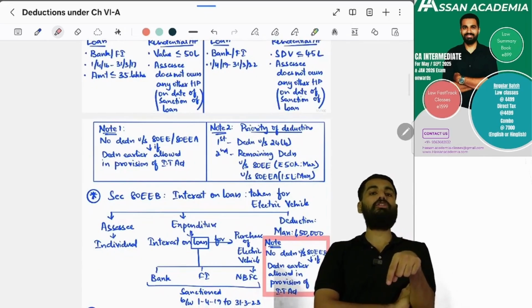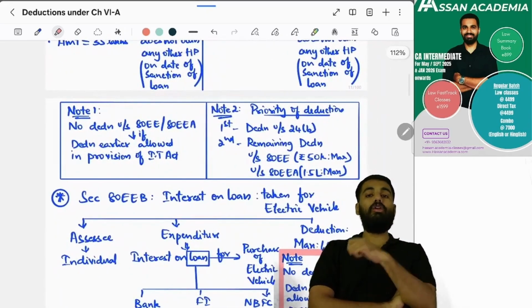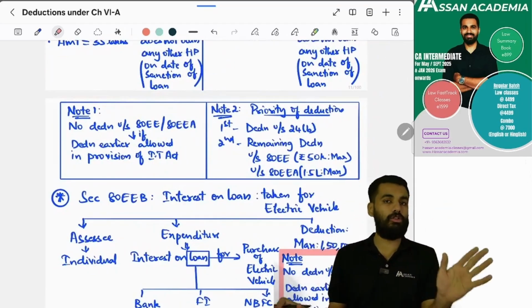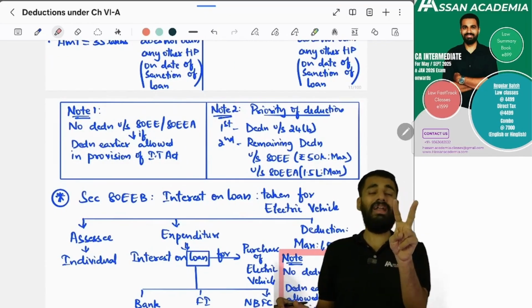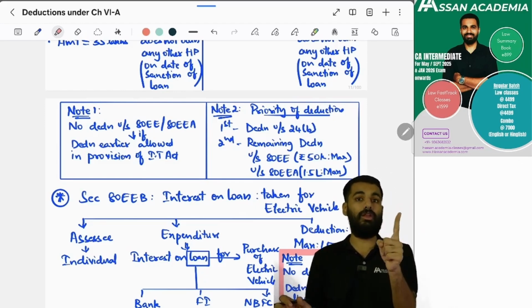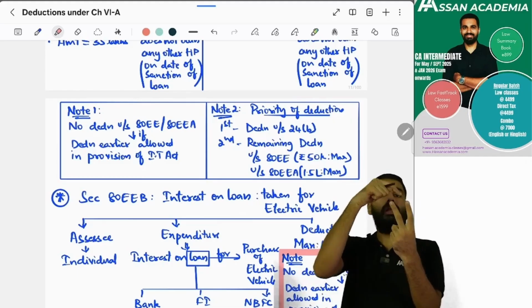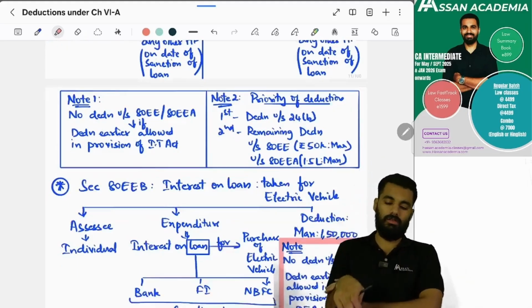Make sure that when you claim section 80EE or 80EA, you should not have already taken this deduction under any other provision of the Income Tax Act. The first priority is always section 24B. If some remaining amount is left, then only you should use 80EE or 80EA.